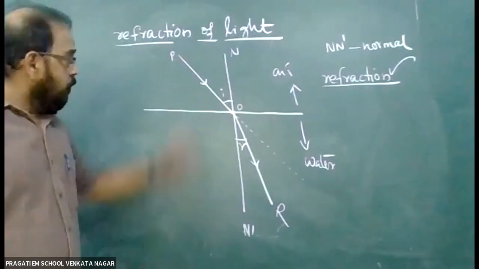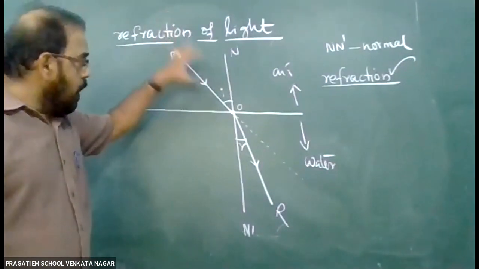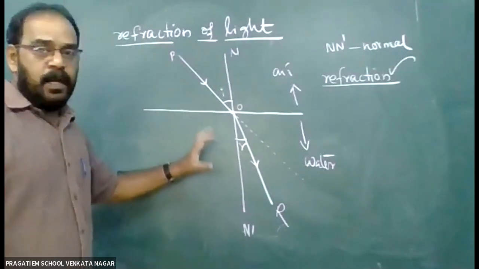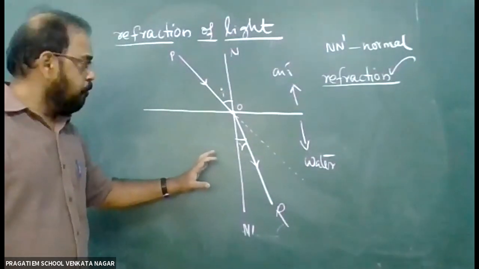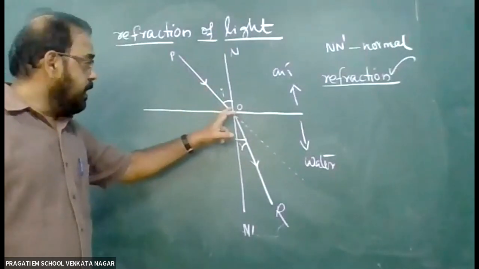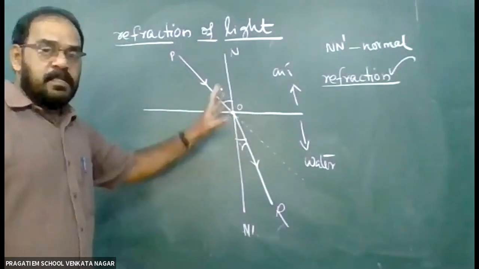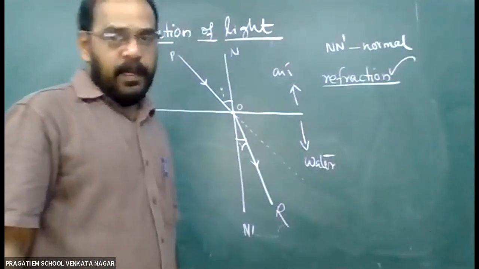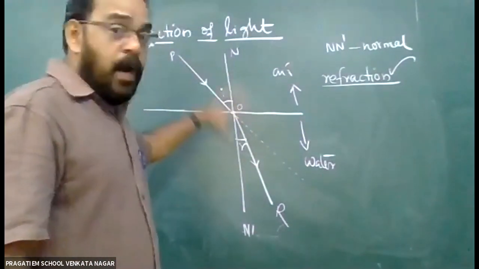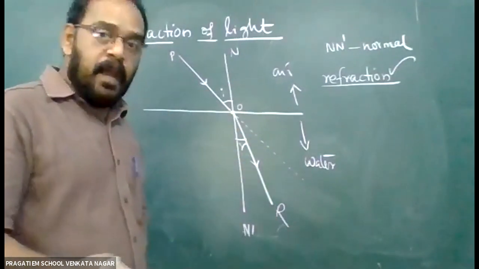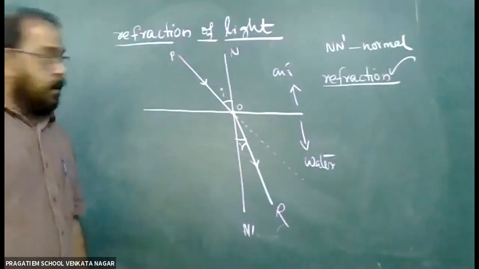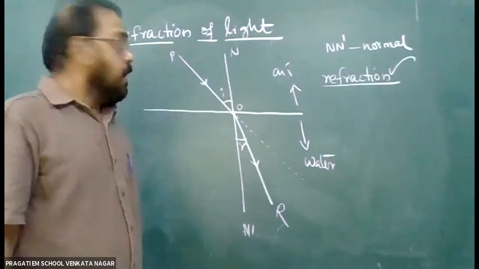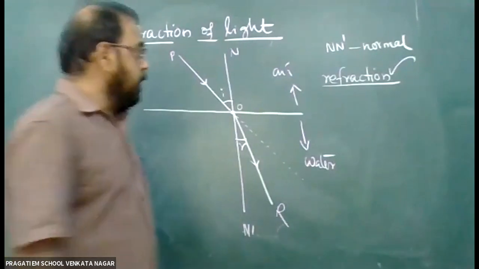Once more, when a light ray travels from one medium to another medium of different optical density, it bends at the point of separation of the two media. Bending can be due to different reasons, but when it is traveling from one medium to another medium, that bending is called refraction.